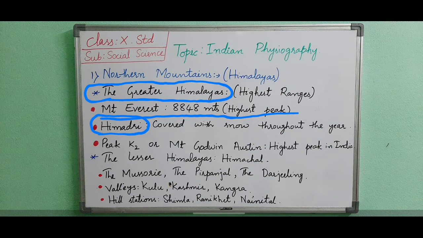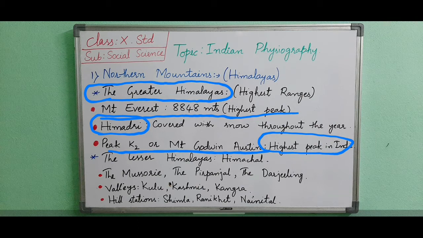They are the home of many glaciers. As I said earlier, the large water body of ice is called glaciers, such as Gangotri and Yamunotri glaciers. The mountain lines to the northwest of the Himadri are called Trans-Himalayas. They comprise the Karakoram range, where the highest peak K2 or Mount Godwin Austen is located. It is the highest peak in India. Here the K2 mountain range is in Kashmir. And why is it called K2? It was the second peak that was measured in that Karakoram range.